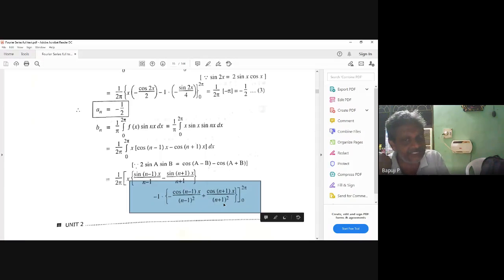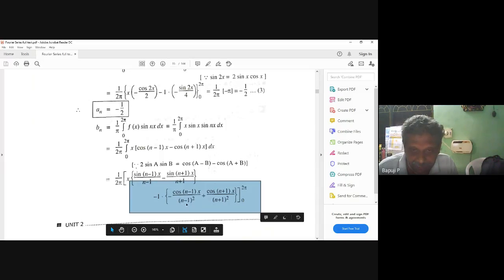Previously I discussed something, you know, about when it is valid. All are sleeping. When it is valid, suppose n is equal to 1, what will 1 minus 1 become? Anything by 0 is equal to what?